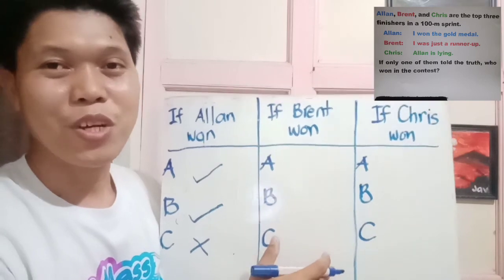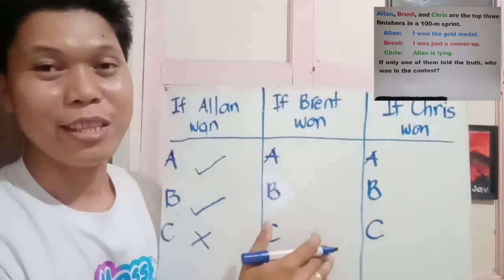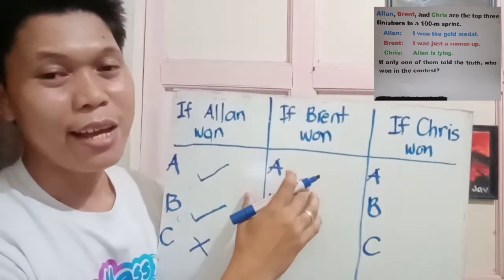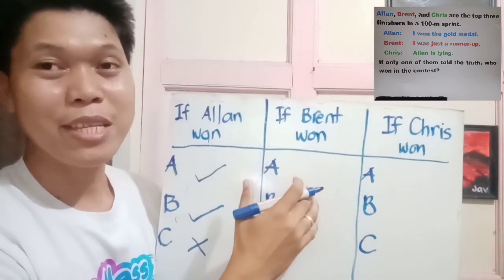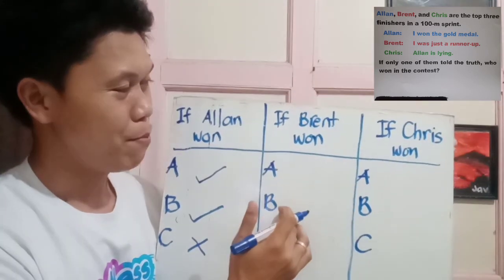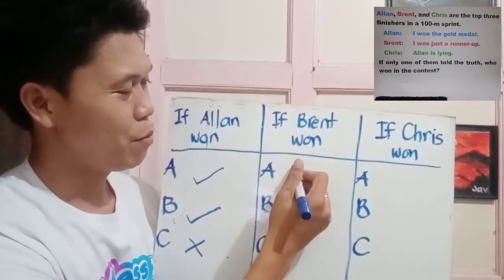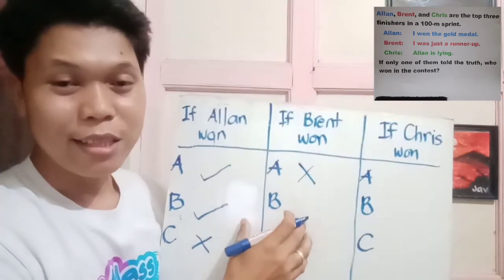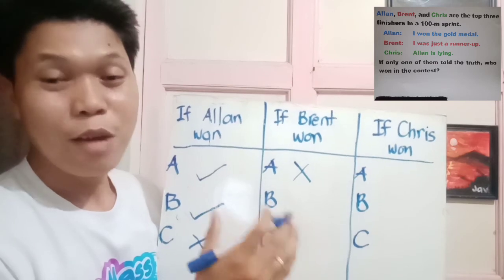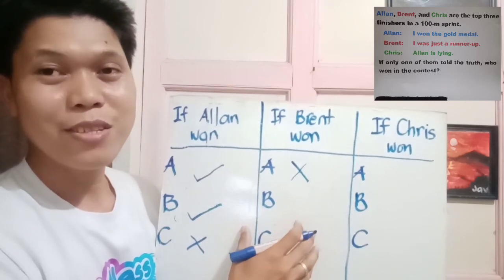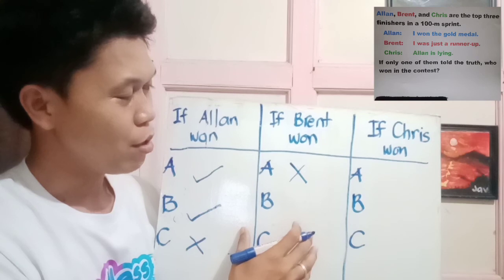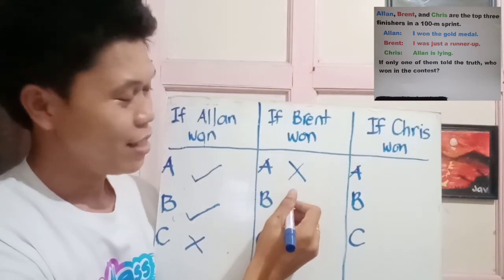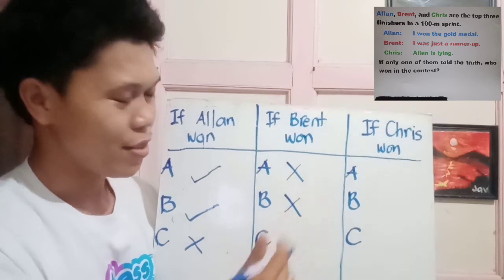Proceed to the second assumption that Brent is the winner of the contest. If Brent won the contest, then the statement of Alan, "I won the gold medal," must not be true because Brent won the gold medal. So we will put an X in it. The statement of Brent, which is I was just a runner-up, is obviously not true because we assume that he is the winner of the contest. So, it's not a runner-up, so we will put an X.